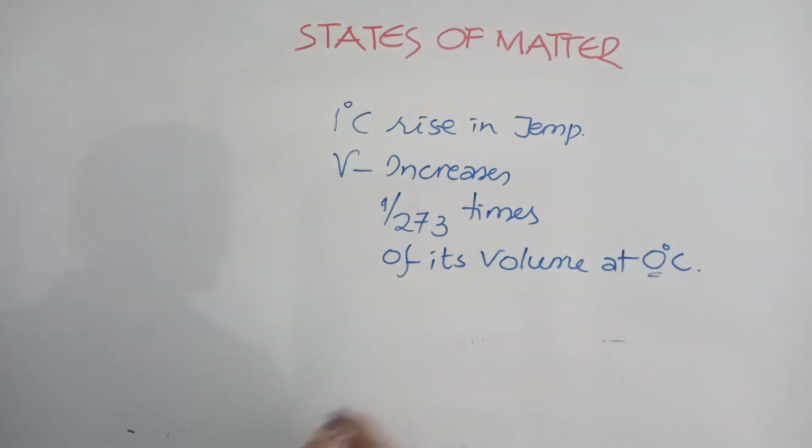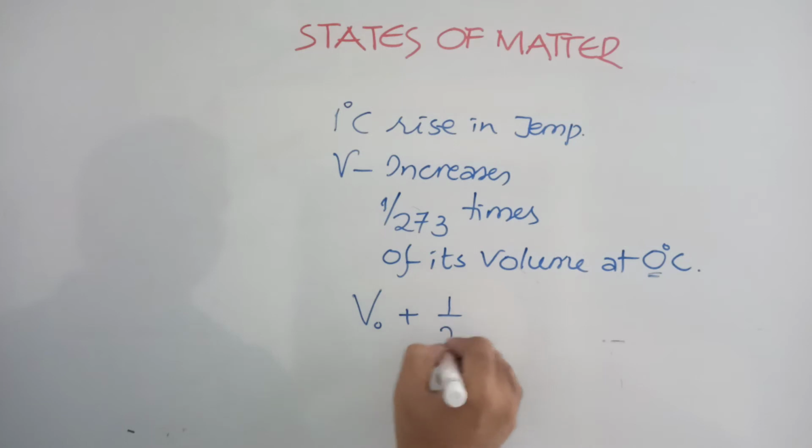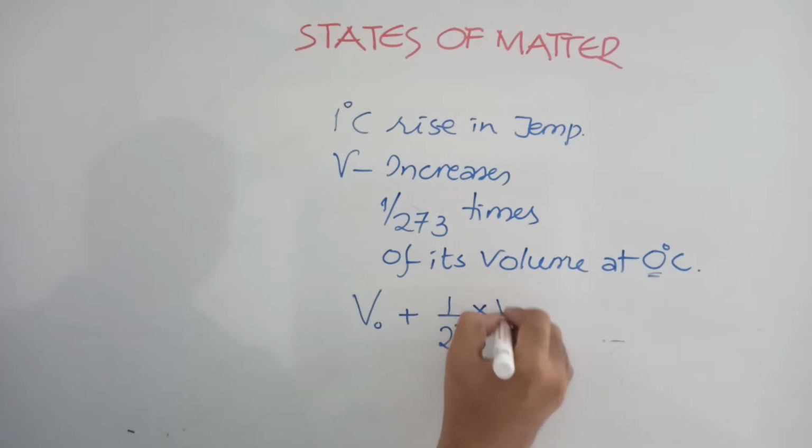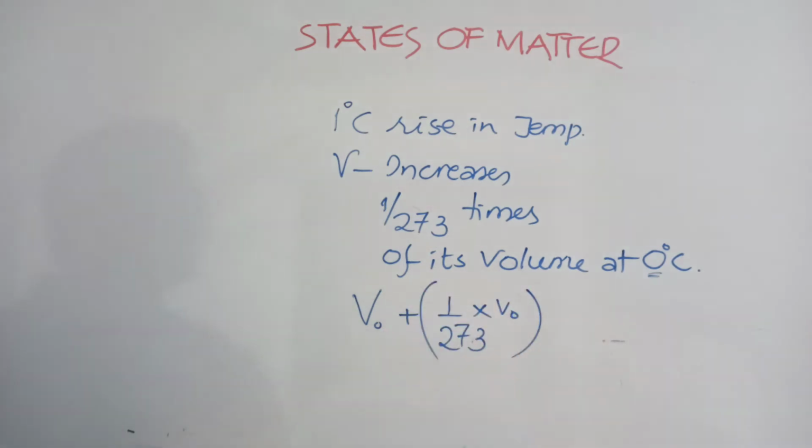Let's consider that at 0 degree Celsius the volume is V0. So it increases by 1 by 273 times of its volume at 0 degree Celsius. The new volume at higher temperature will be V0, the initial volume, plus 1 by 273 of its volume, that is 1 by 273 into V0. This part is added extra.